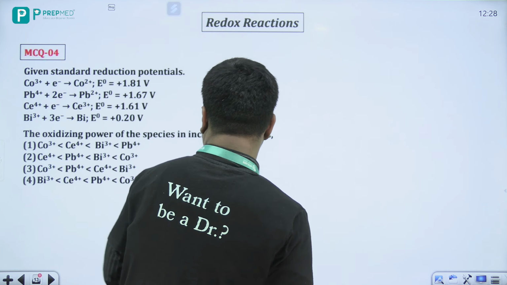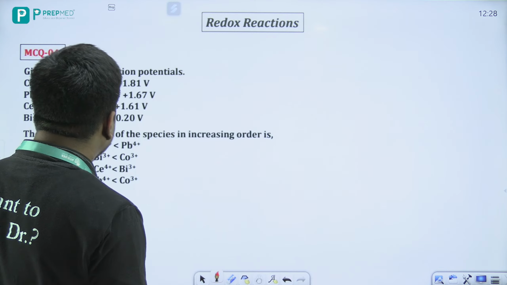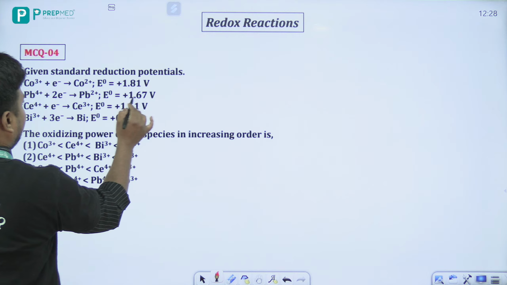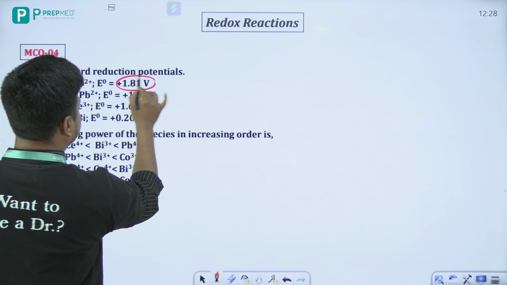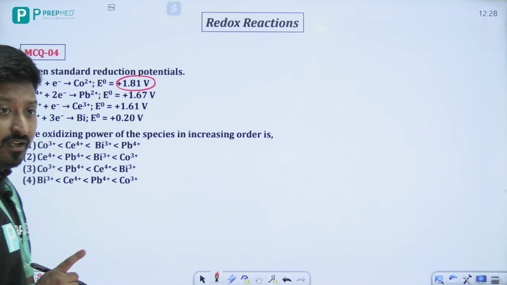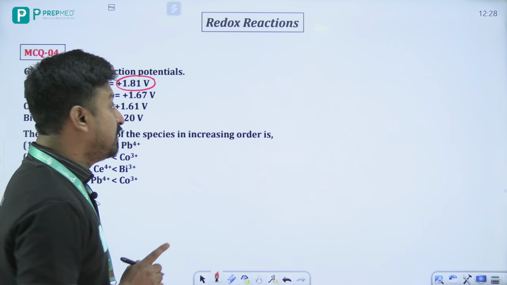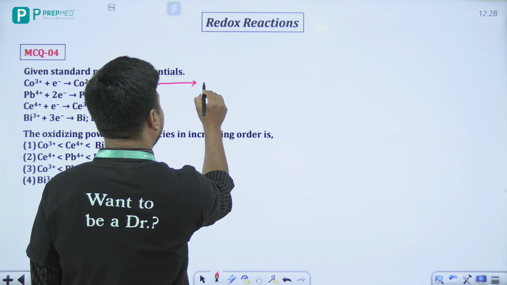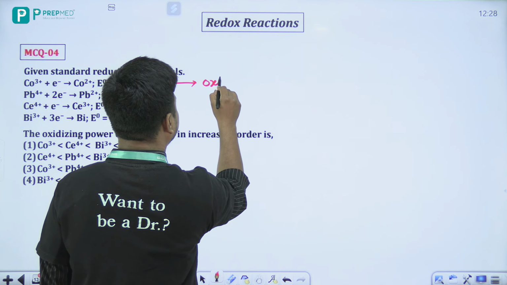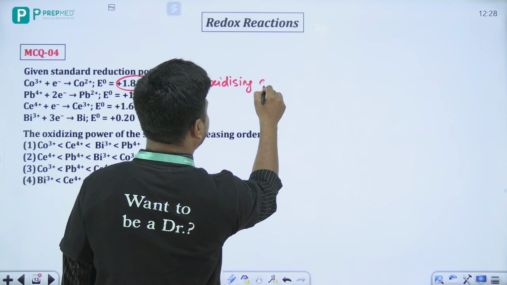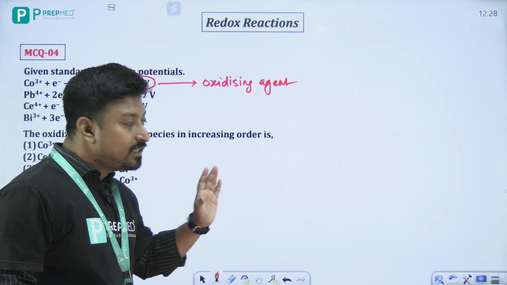Now see, given standard reduction potentials here, one thing, now देखो यहाँ पे your cobalt has the most positive reduction potential, right? Now beta, most positive reduction potential means it can behave as a good oxidizing agent, right? So it will behave as a good oxidizing agent. One idea is that higher the reduction potential, good oxidizing agent, right?